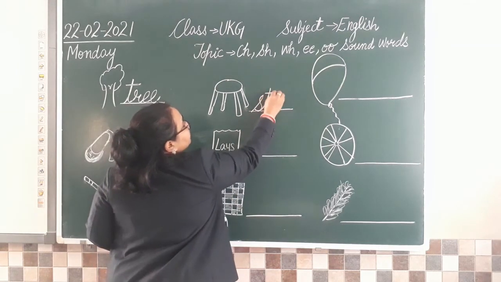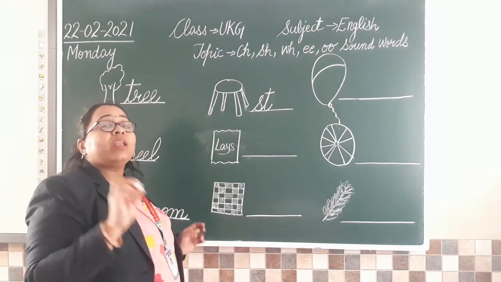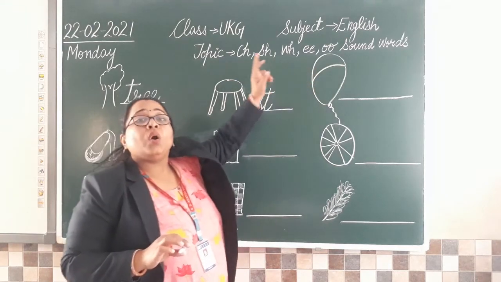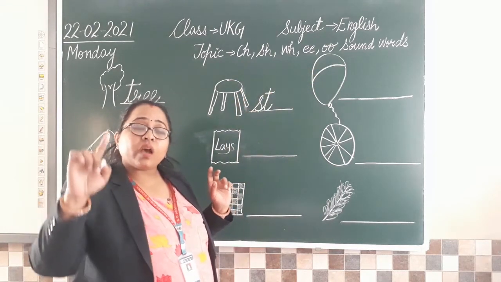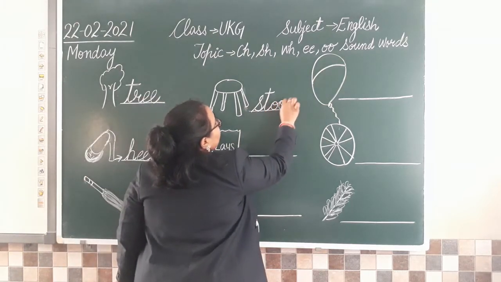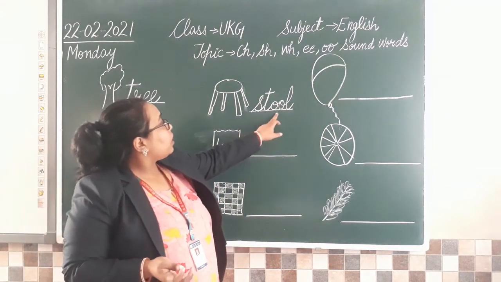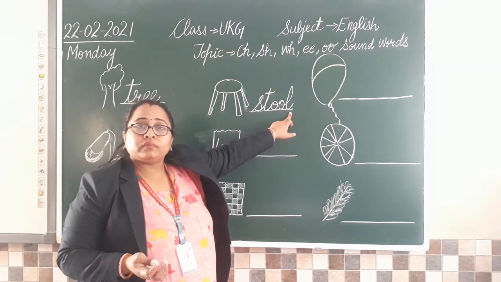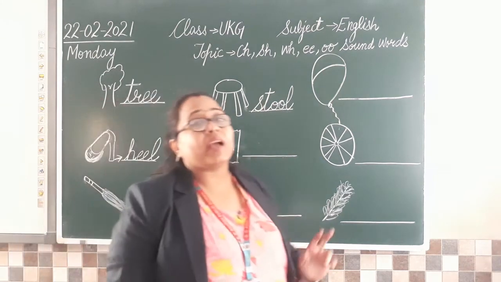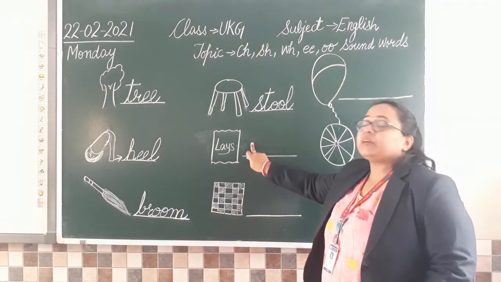So how are you going to write that? St, st. Stool. When I'm saying ooh, that means double O. Which one will come? Ooh. The O sound is going longer, so it becomes double O. Stool. Isn't it? So there is nothing to cram. I'm saying it again and again. Now let's move to the next picture.